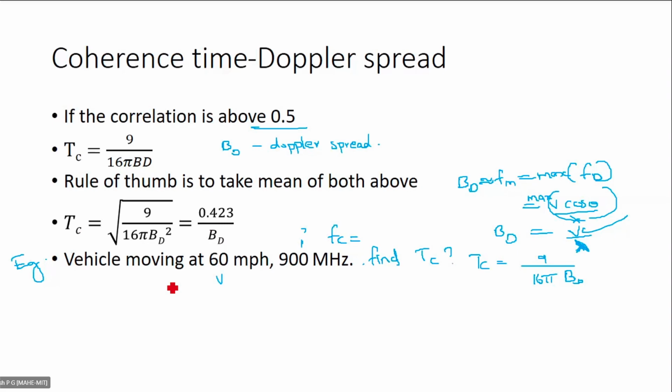By the way, how will you convert miles per hour to kilometer per hour? Sir, 1.6 into 5 by 10. Yeah, to be precise, 1.61. So 1 mile is equal to 1.61 kilometer, right? Then you have to convert this kilometer per hour to meter per second. You have to use SI units. You cannot simply use kilometer per hour. You have to convert it into meter per second.